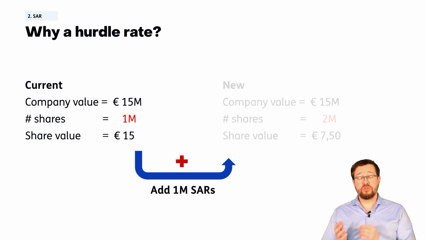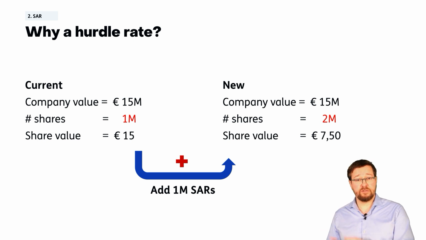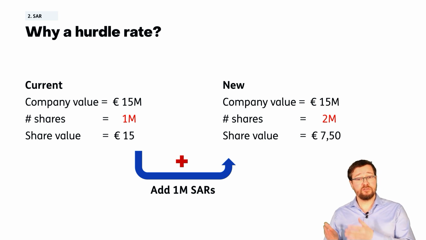This makes the total amount of economic shares 2 million. The company value, however, remains the same at 15 million. So the price per share will be halved to 7.50 euro. So obviously this would not make your current shareholders very happy. However, if you set the hurdle rate to 15 euros for these new SARs, then this has no impact on the current share value and thus the share value remains at 15 euros.